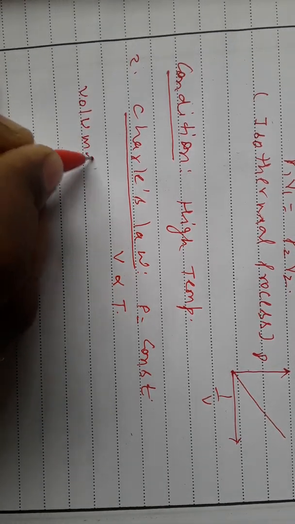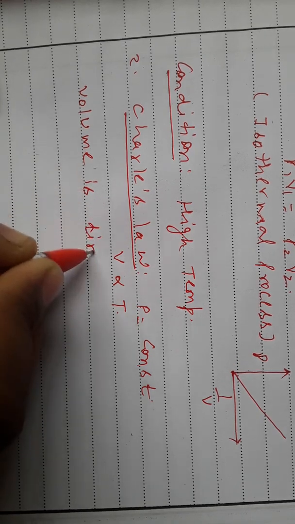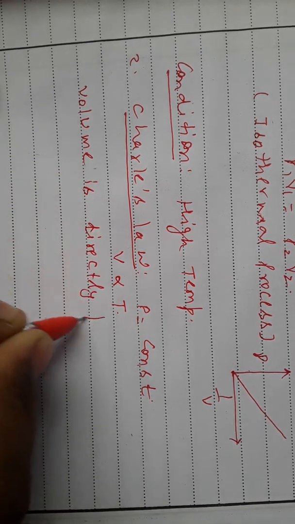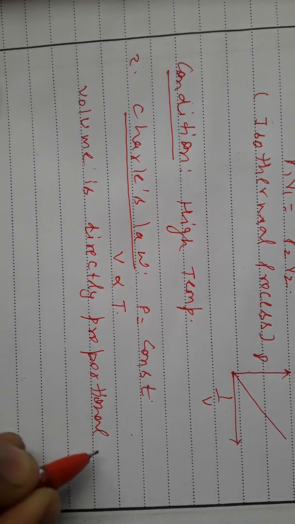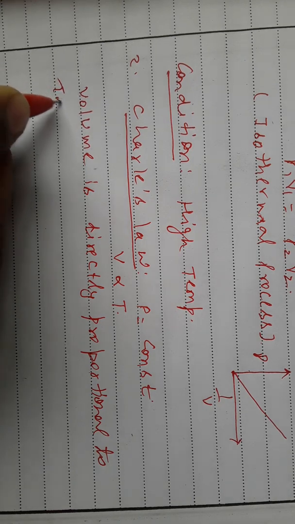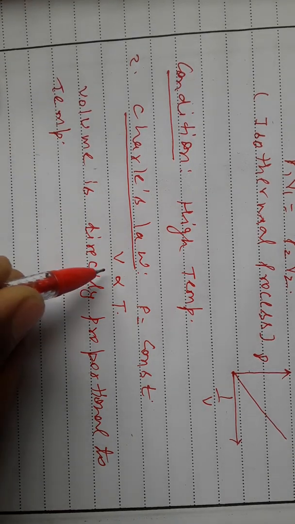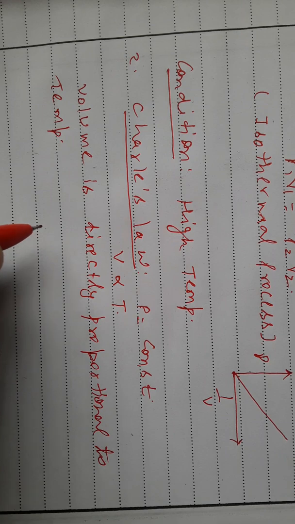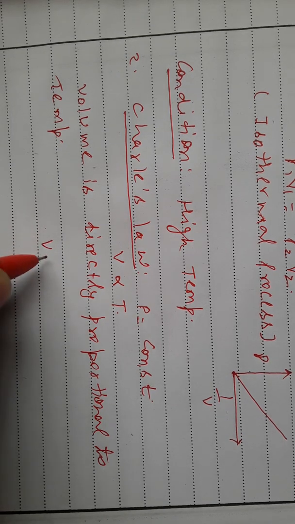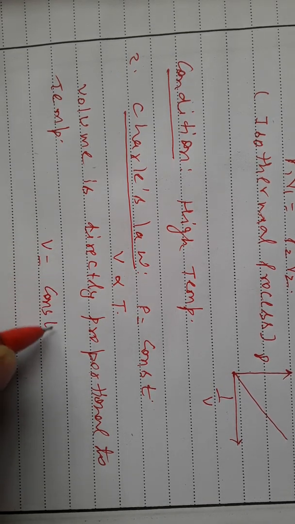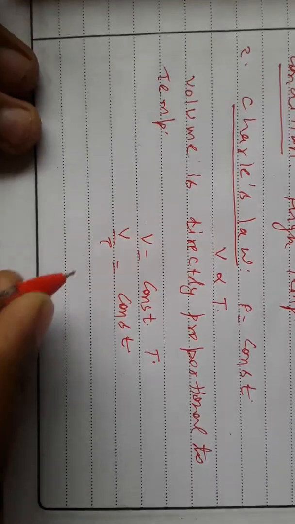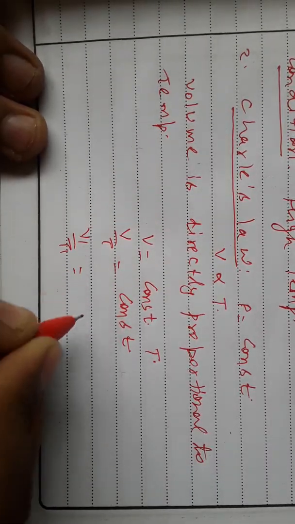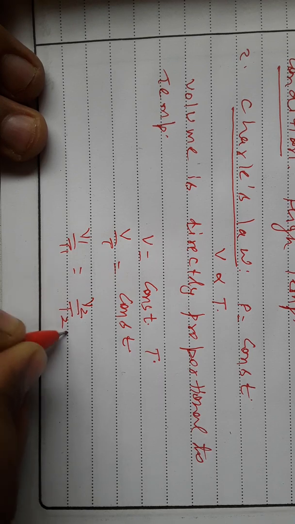So we can say that V is directly proportional to T, or we can write V is equal to constant into T, or V by T is equal to constant, or V1 upon T1 equals V2 upon T2.